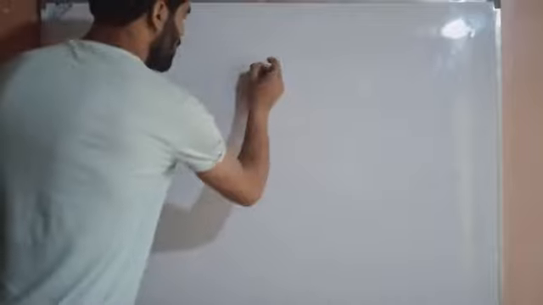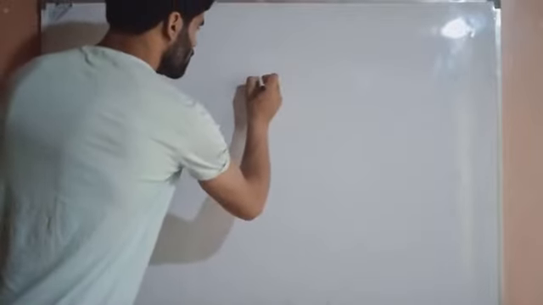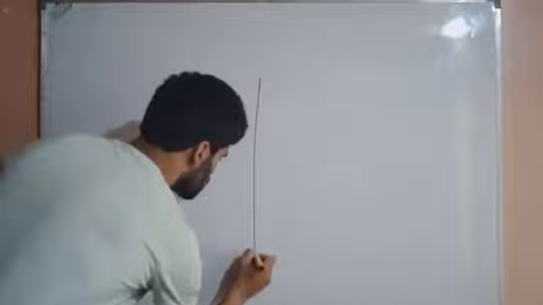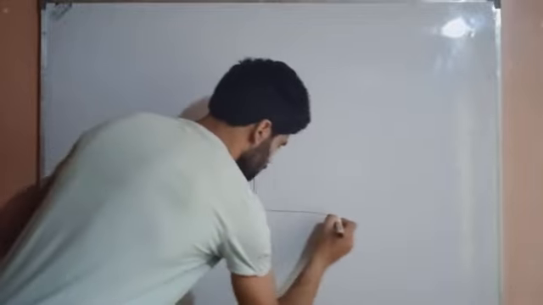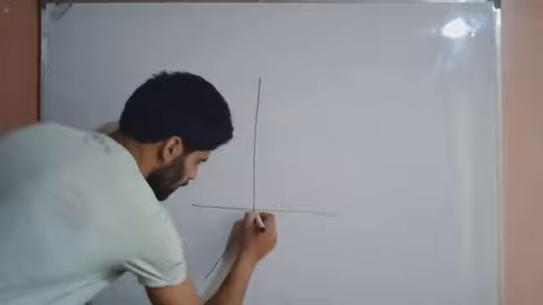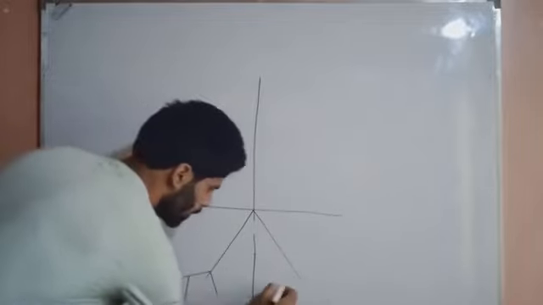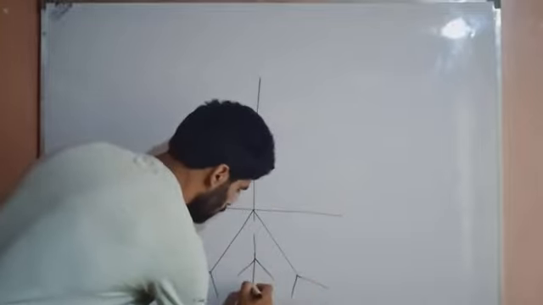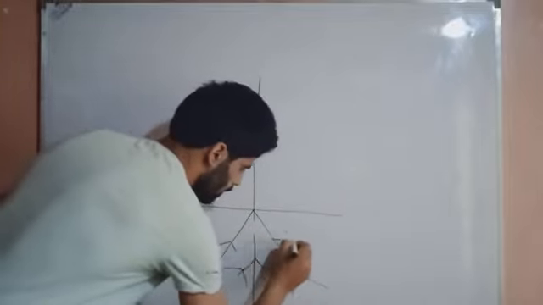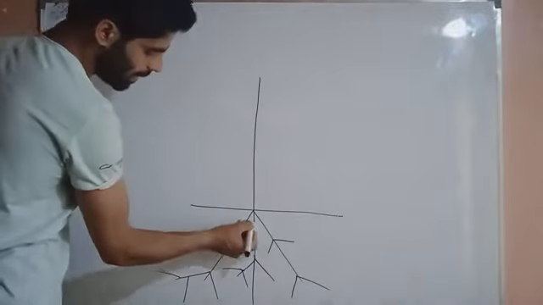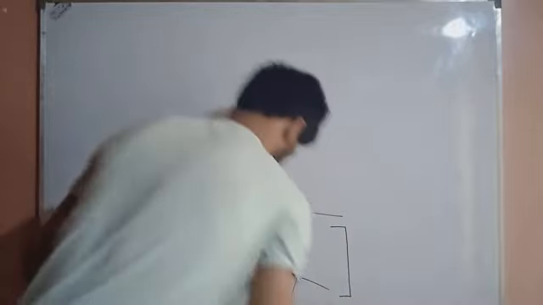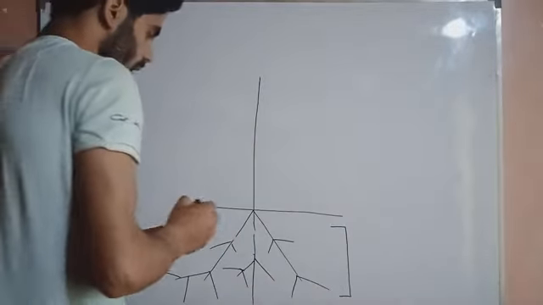If I make a structure of a plant, this is the plant. This is the root system of the plant.